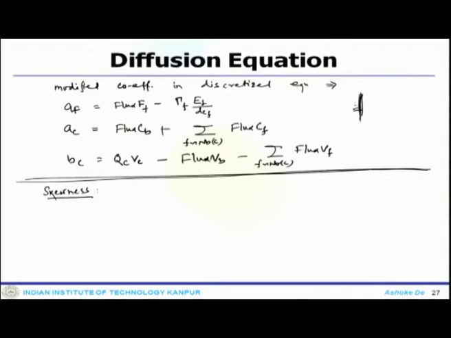When you estimate the value at the face, that could be an average value or it could be different values.